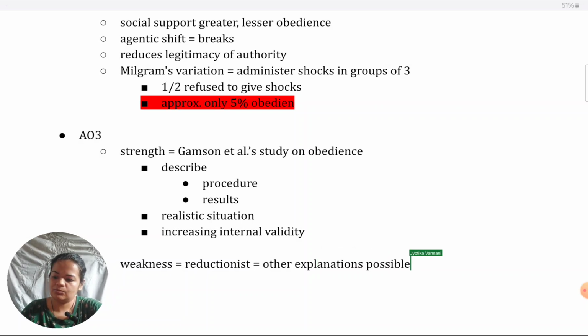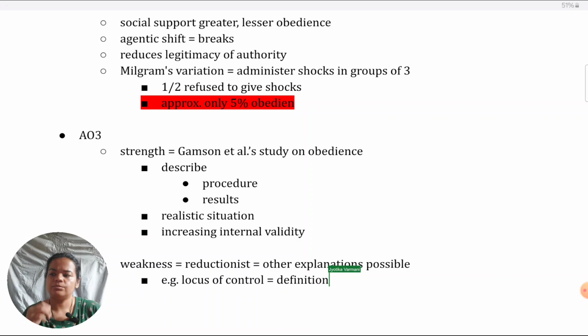So, of course, in locus of control, you could give the definition. And you could explain that it's a more individual explanation which suggests why some people don't give in to conformity or obedience is because they believe they are responsible for their own actions. They have an internal locus of control. Whereas this one, the social support one, is a situational explanation.